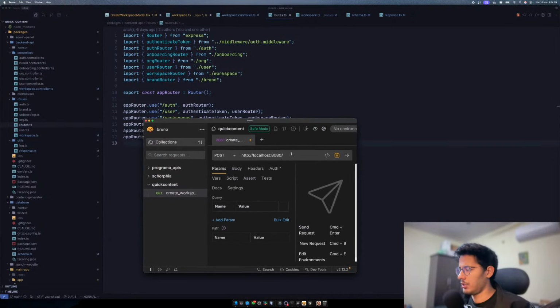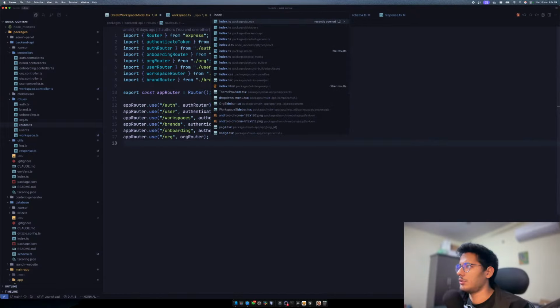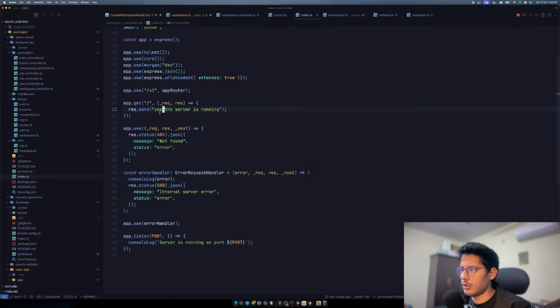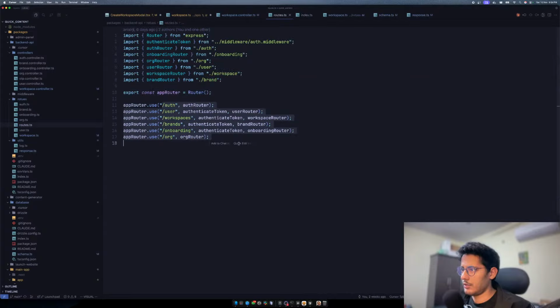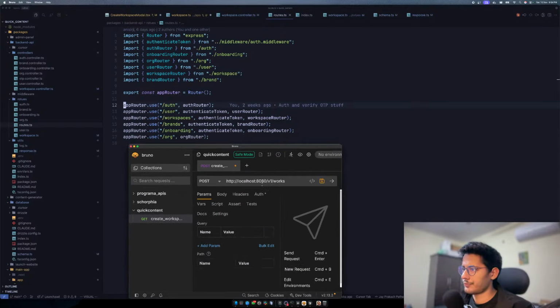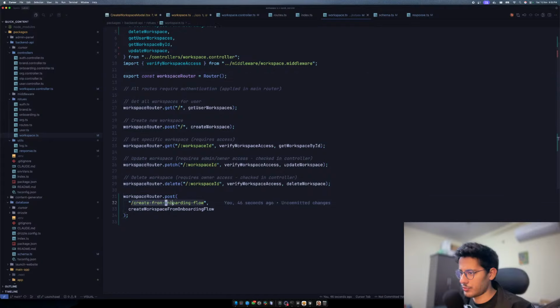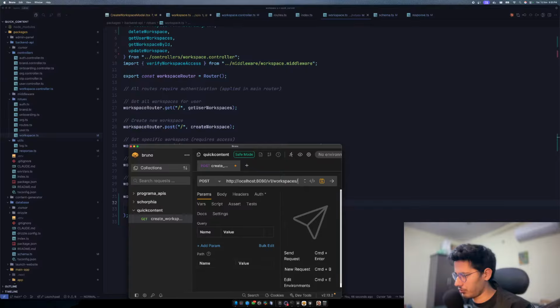Now we should be at v1 slash API. I don't remember this. It used to go to v1, which is right, and then directly. Okay, so there's no API. Okay, that's something new. And then we have workspaces, right? And then inside the workspaces, we have to go to this route, which is create from workspace flow. Right, so let's go to create from workspace flow.